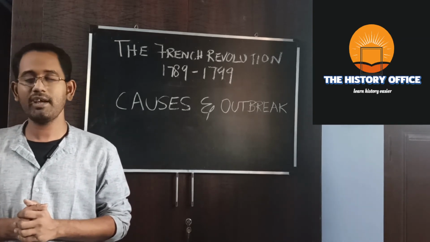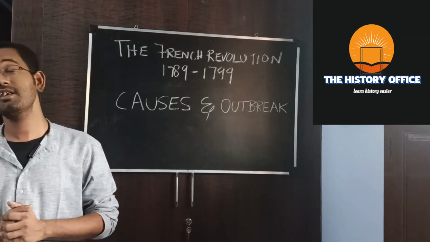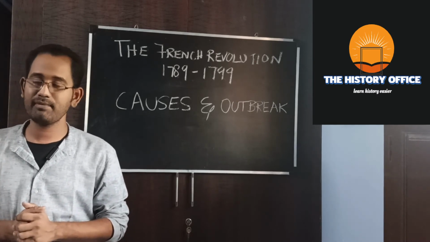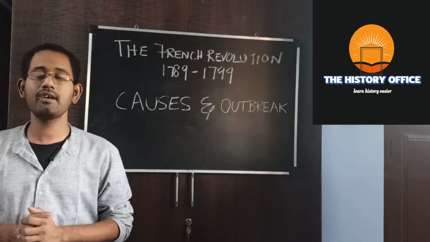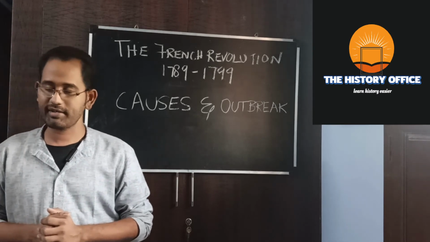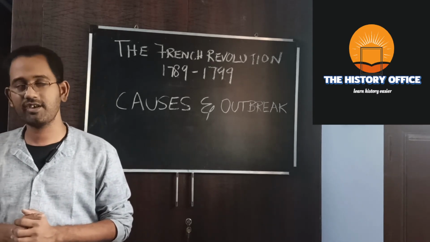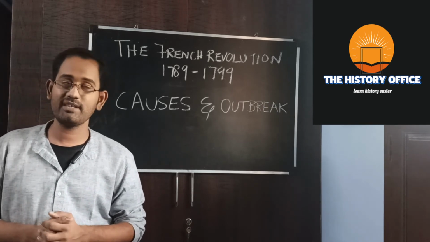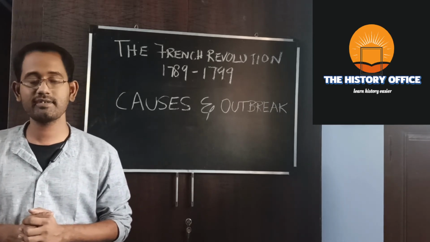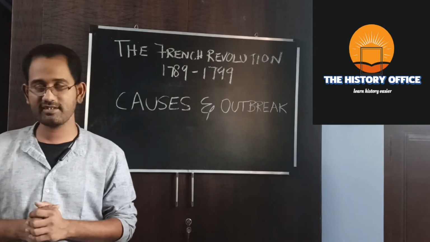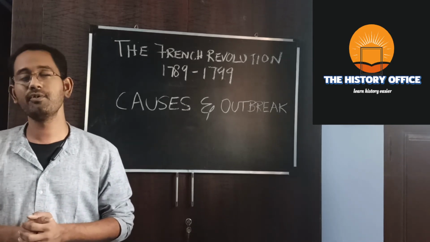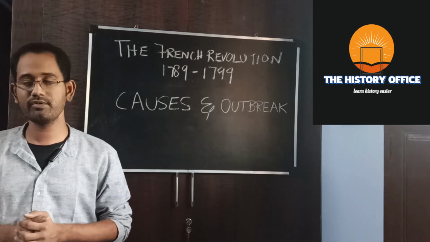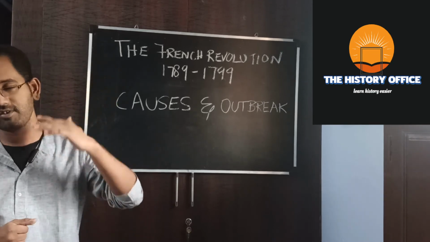The mayor of Paris was also stabbed, and even the governor of the Bastille was stabbed and put to death. Thus the French Revolution broke out. And on 4th August 1789, the National Assembly, that is the Constituent Assembly of France, declared their independence, that is, a Declaration of the Rights of Man and Citizen was proposed. The French Revolution broke out and it ended only in 1799.